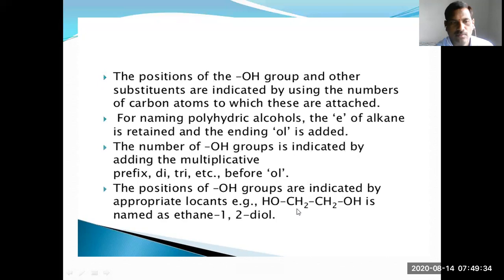Example: the compound having 2 CH2 groups and 2 OH groups. Two hydroxy groups are present, so the suffix is diol, on carbons 1 and 2. So 1,2-diol. The parent name is ethane, so ethane-1,2-diol.